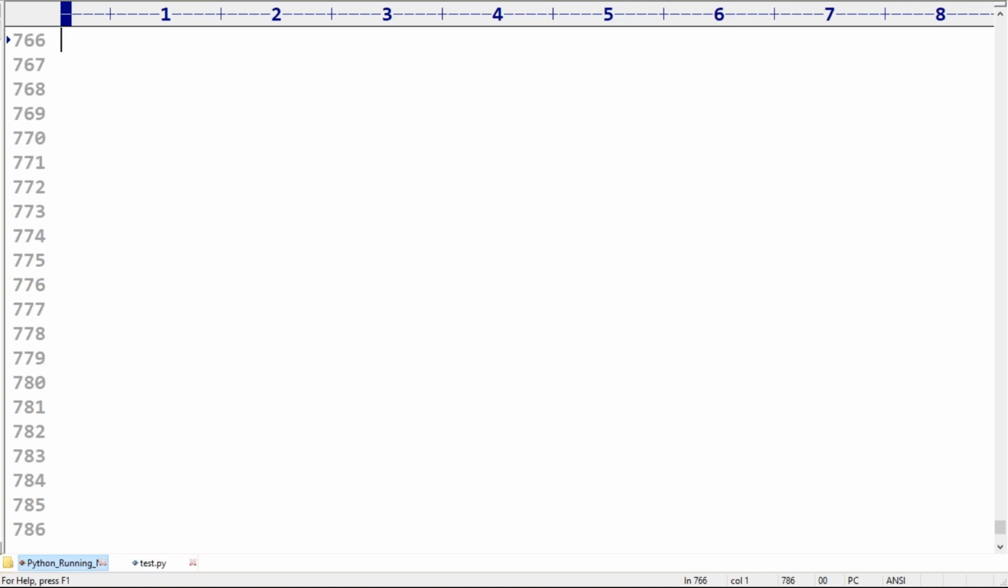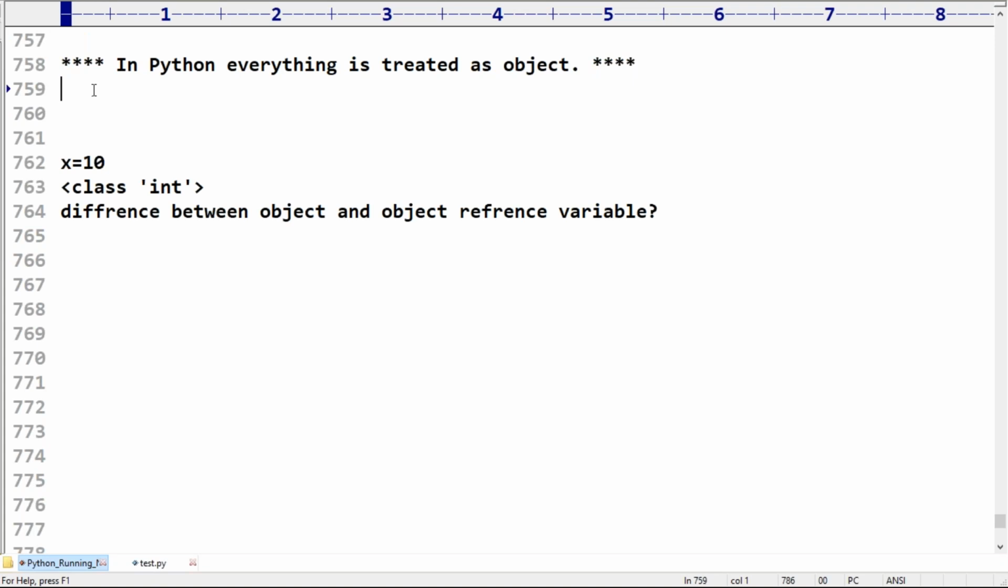That's why the size of a data type is not fixed in Python. Remember this, sir. Any doubt? Are you feeling comfortable? The size of a data type is not fixed in Python. Why is it not fixed? Because object size depends on the value.